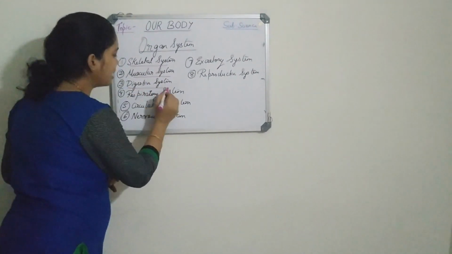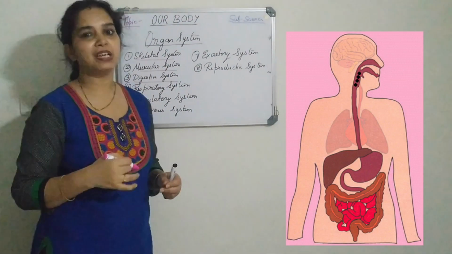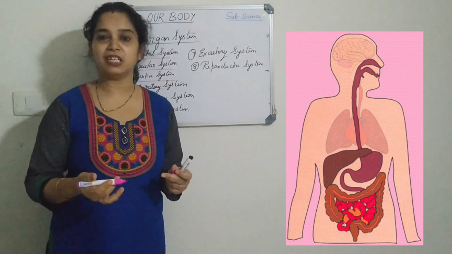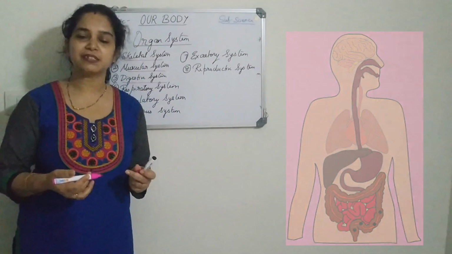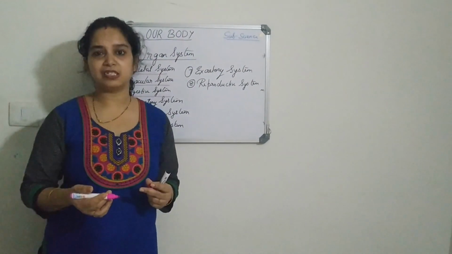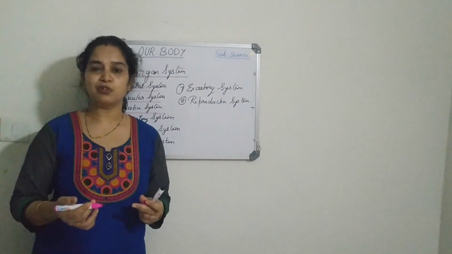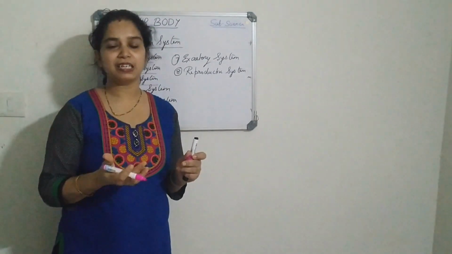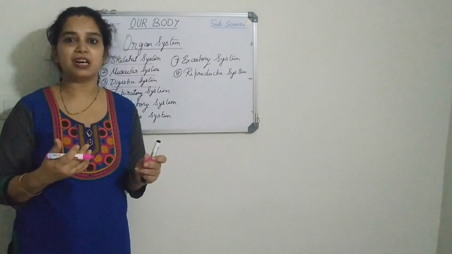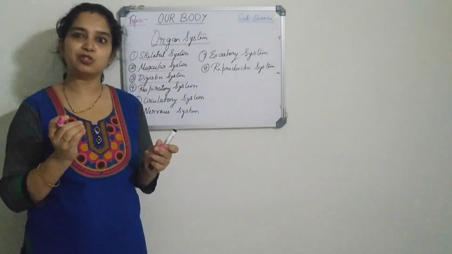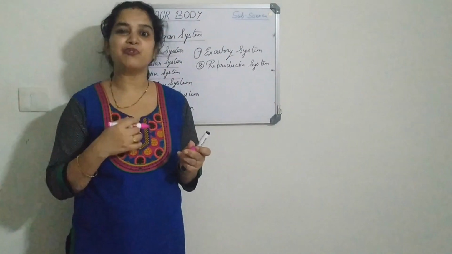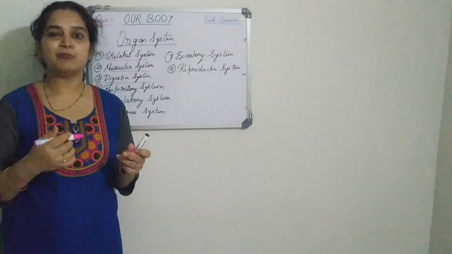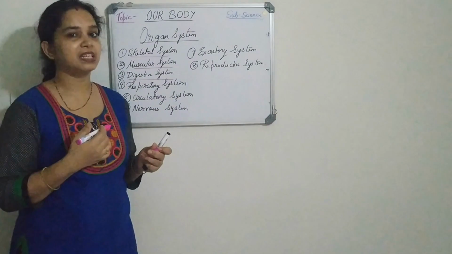Now coming to digestive system. What do you mean by digestive system? Digestive system is about digestion. The food we eat needs to be digested in our body, yes? How is it digested in our body? We eat food to get energy. We eat complex types of food like burgers and pizza. They are very complex. They need to be broken down into finer substances so that they can be digested by our body, and this is called digestion.